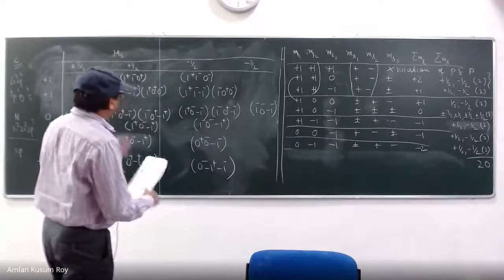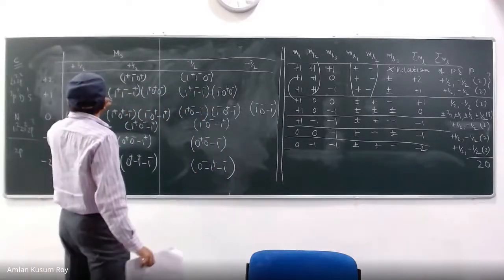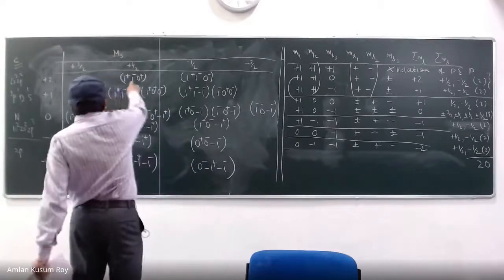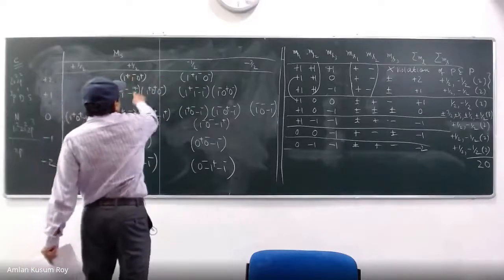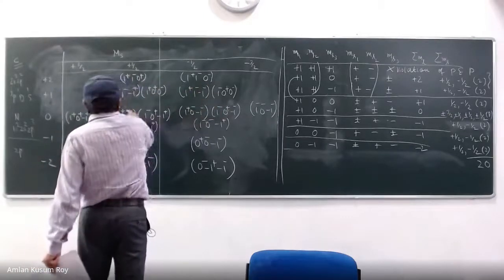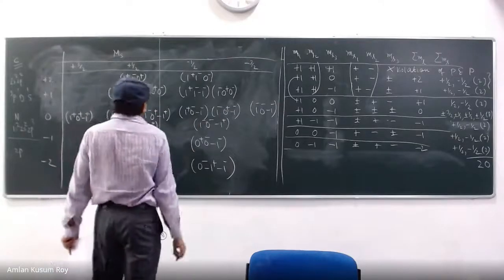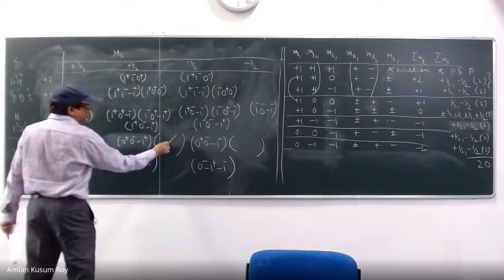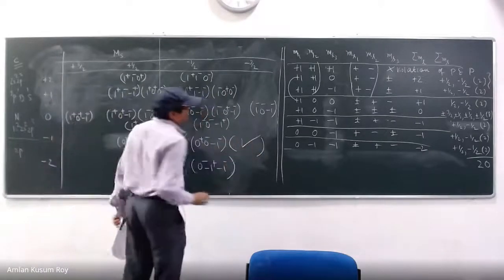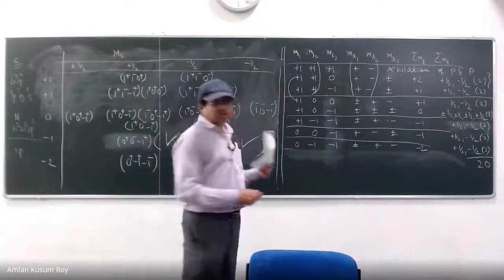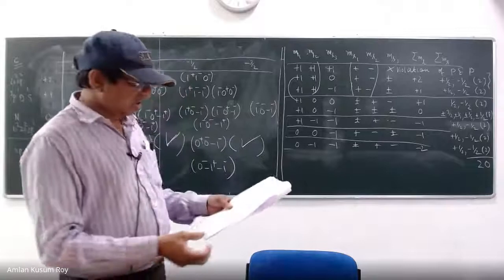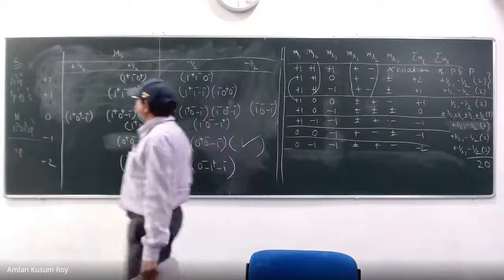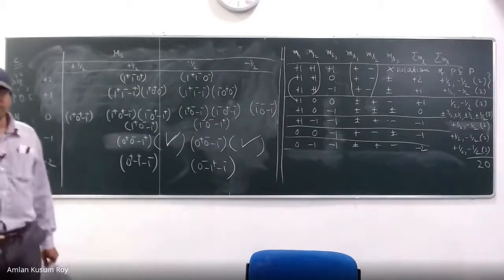Just count whether it is 20. There is some problem, right? Plus 1 has 2, here it has 3, how did that happen? 1 2 3 4 5 6 7 8 9 10 11 12 13 14 15 16 17 18. So there will be 2 more here. You see, it has to be there. It will be something here, okay? So these 20 are not here, 2 are missing here. I made a mistake, so I cannot easily figure it out because you have to check each of these. Okay, but what is important is that all this is fine.